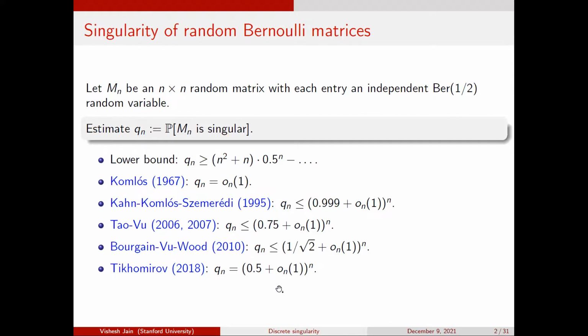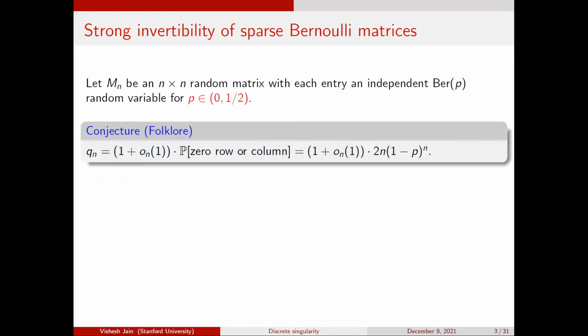So you might ask, can I actually show not just a statement of this form about the log of the probability, but say something more concrete and precise, and say something about why the matrix is singular, right? Okay, so this is going to be the problem I'm going to talk about. Let's call this the strong invertibility of random matrices.